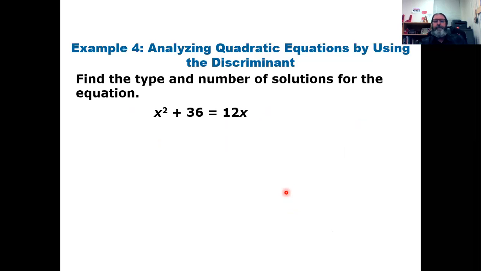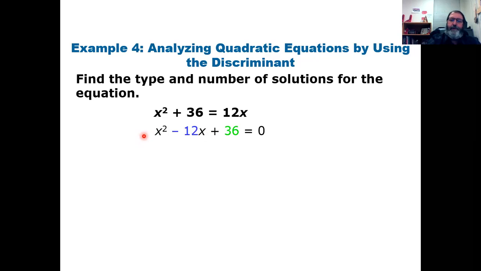Okay, so let's practice a little bit. I've got this equation, x squared plus 36 equals 12x. If I asked you how many roots it has and what type they are, we can do that using the discriminant. As we just talked about, this is not in standard form yet. It needs to be set equal to 0, so I subtract the 12x from both sides. Now I have x squared minus 12x plus 36. Now it is in standard form.